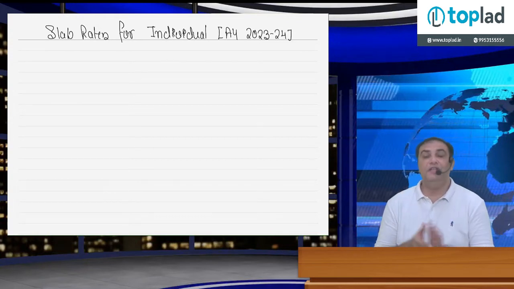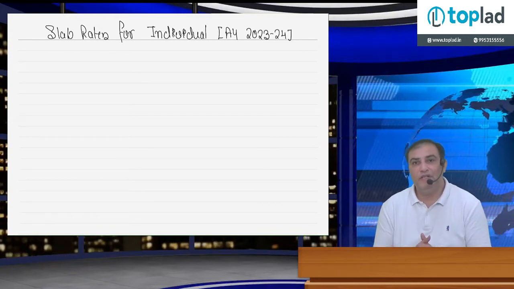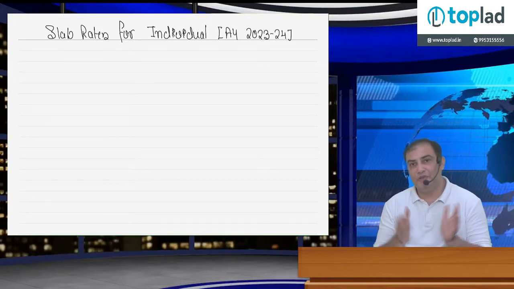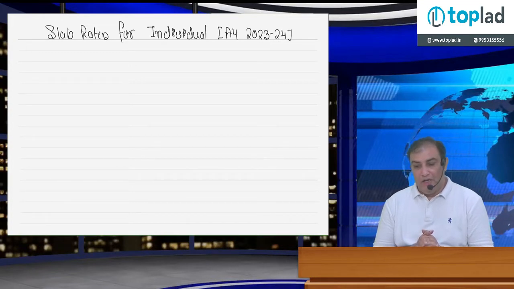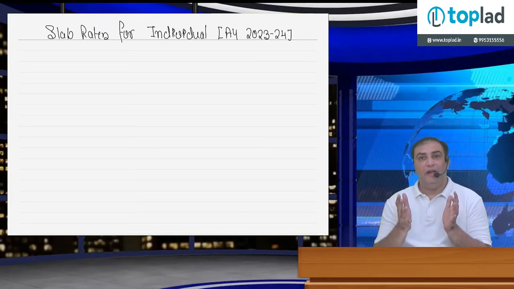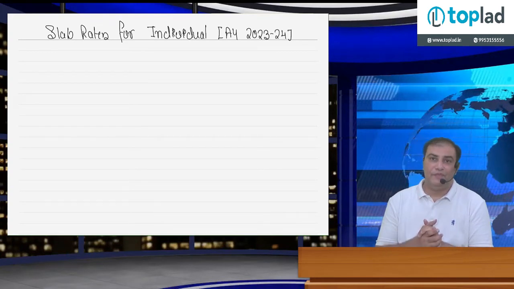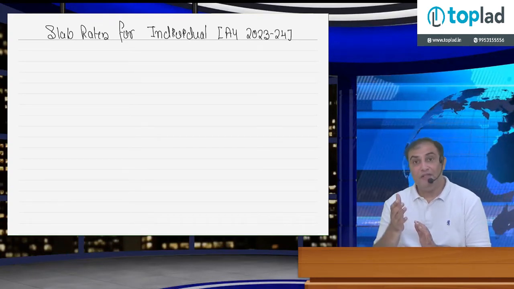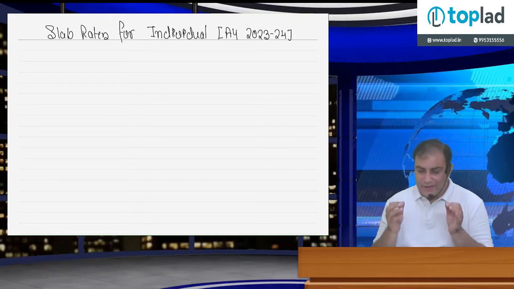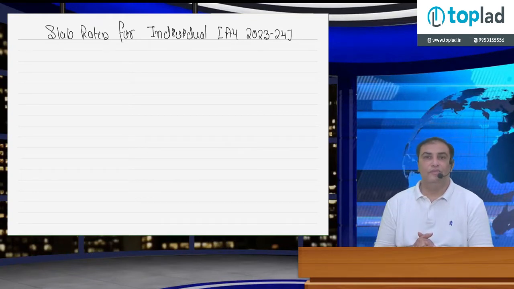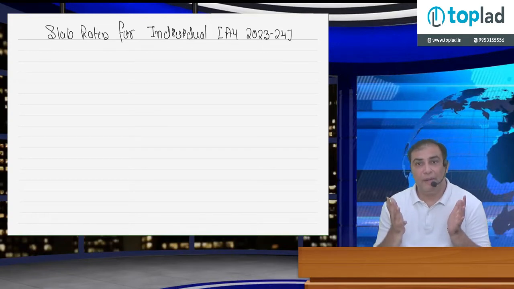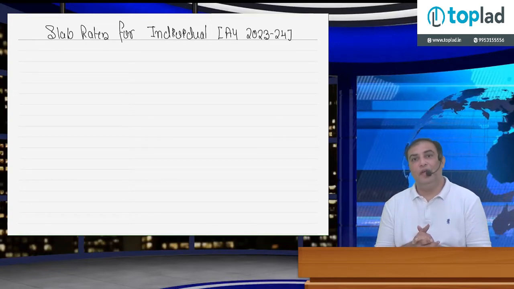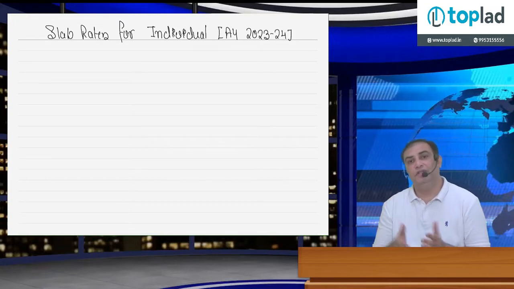If you participate in KBC and win 1 crore rupees, that is called casual income, which is taxable at 30%, special tax rate. If you have sold your building and earned a profit of 70 lakh rupees, that is called capital gain. If it is short-term capital gain or long-term capital gain, it's taxable at flat 20%. If you invest in shares and earn long-term capital gain or short-term capital gain, it is either taxable at 10% or 15%.